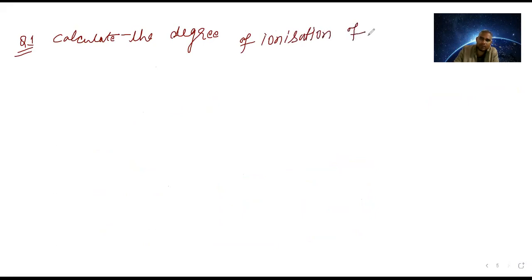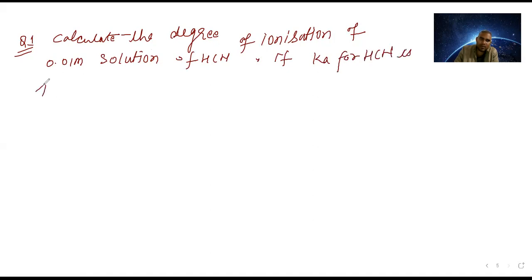The question number 1. What is the question number 1? They are saying: calculate the degree of ionization of 0.01 molar solution of HCN, if Ka for HCN is 4.8 into 10 power minus 10.